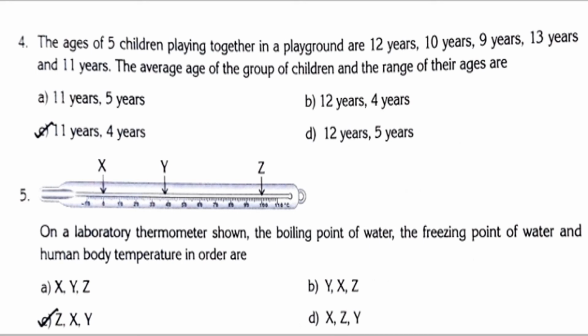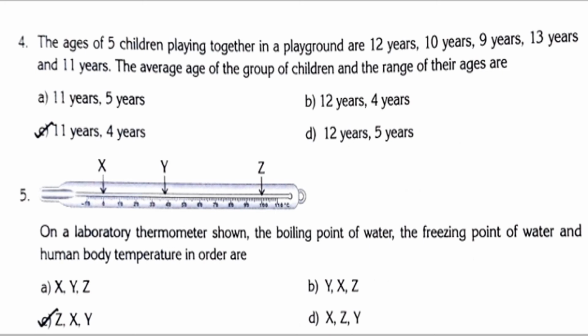Just take your physics note. In the back side you can write it. So 12 plus 10 plus 9 plus 13 plus 11. We need to add all the ages. What we said, sum of all values means we need to add all the values. That is 12 plus 10 plus 9 plus 13 plus 11. And then number of values?